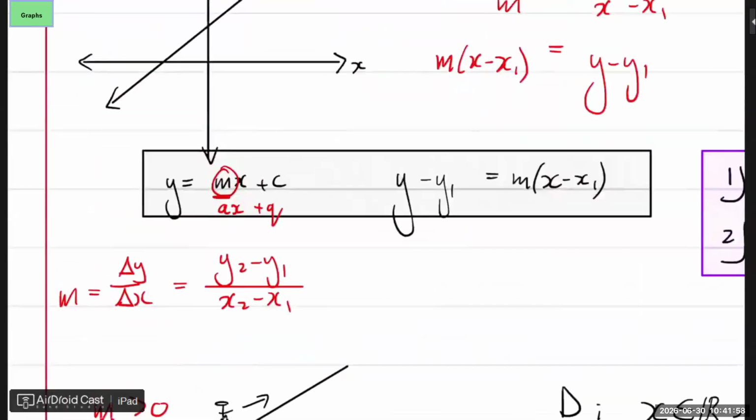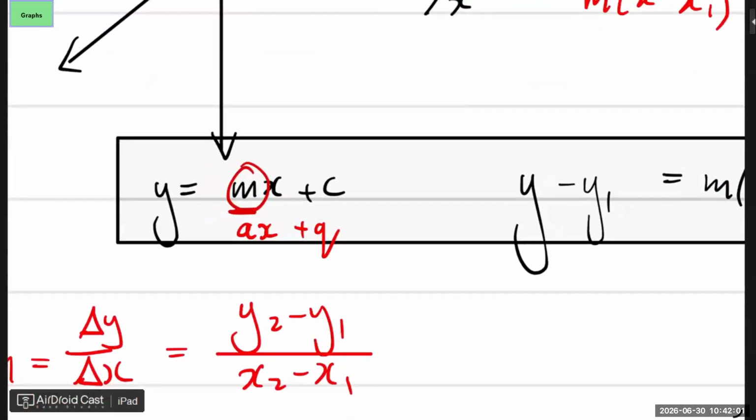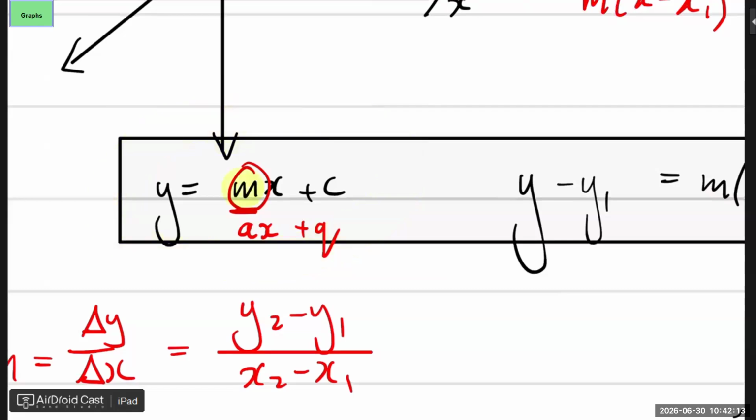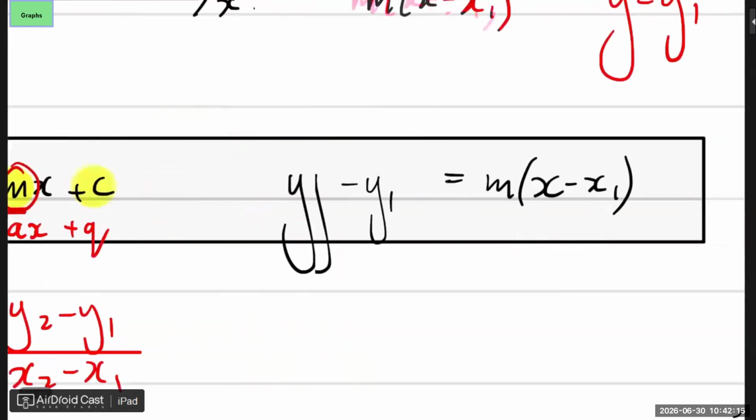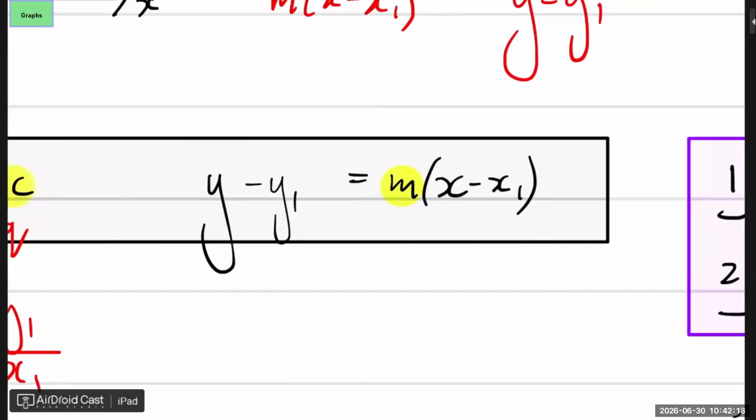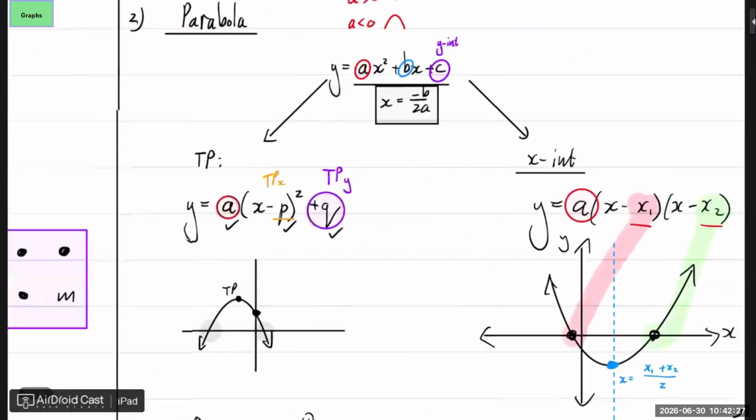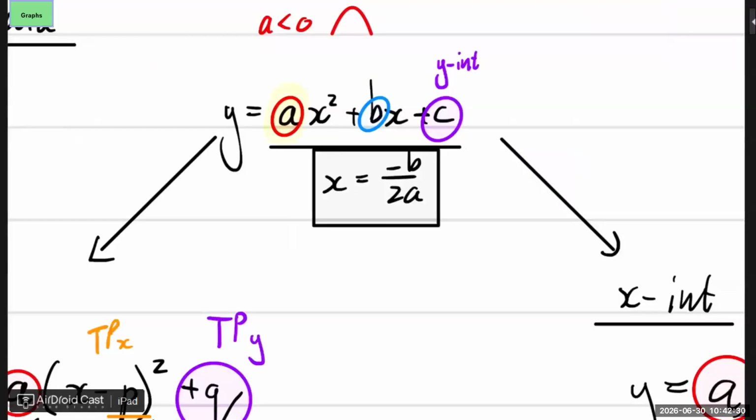How many unknowns were in the straight line's equation? So remember, x and y is the relationship. So I'm not referring to x and y, I'm referring to anything else. How many unknowns were in this equation? 2, m and c. Even in this equation, we have m and obviously the numbers, but those numbers we will have. It will just be whatever that is in the end. So it's actually 2. And in this equation, how many unknowns do we have? 3. A, P, and Q.